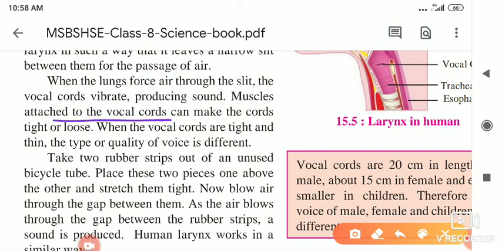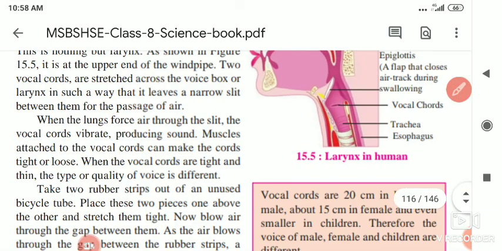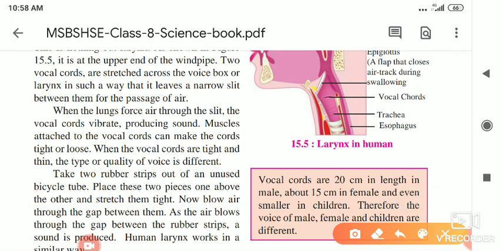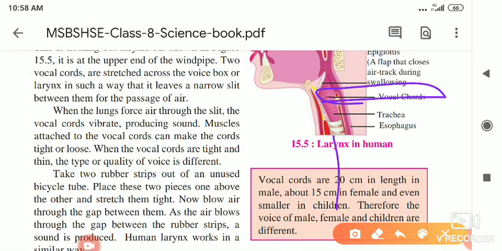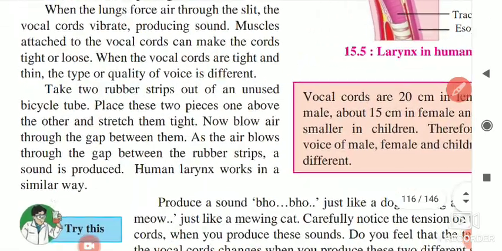There are muscles attached to the vocal cords which can make the cords tight or loose. So these cords become tight when the muscles are strained, otherwise they become relaxed. When the vocal cords are tight and thin, the quality of the voice is different. Singers, whenever they are singing, produce different kinds of sound, and it is because of how much air is coming out through the vocal cords. From this we can tell the voice they are producing.